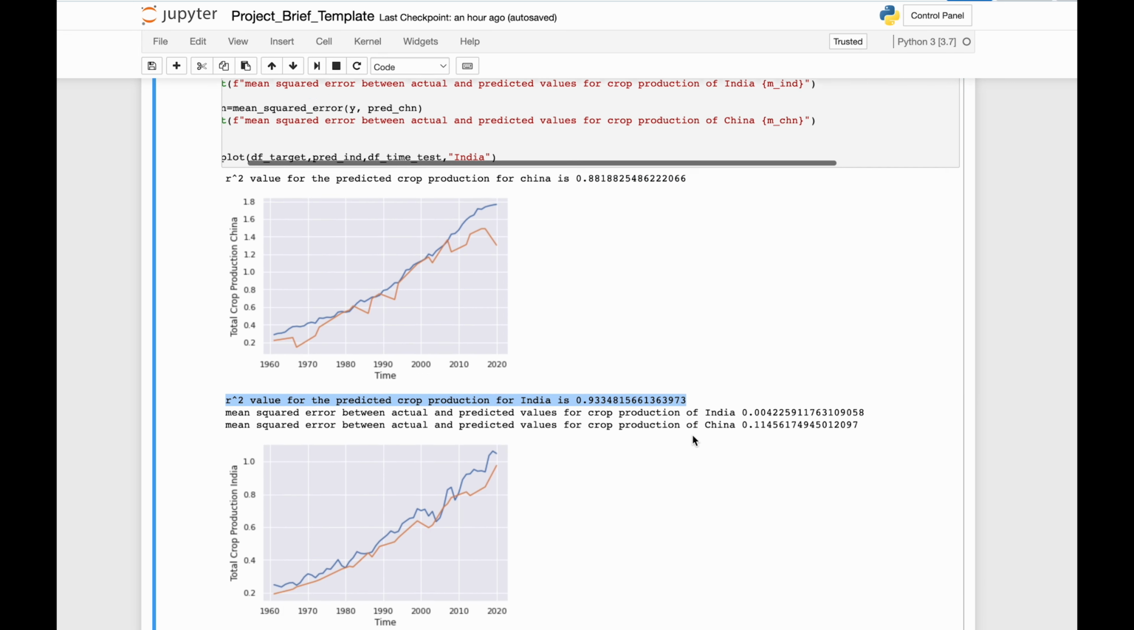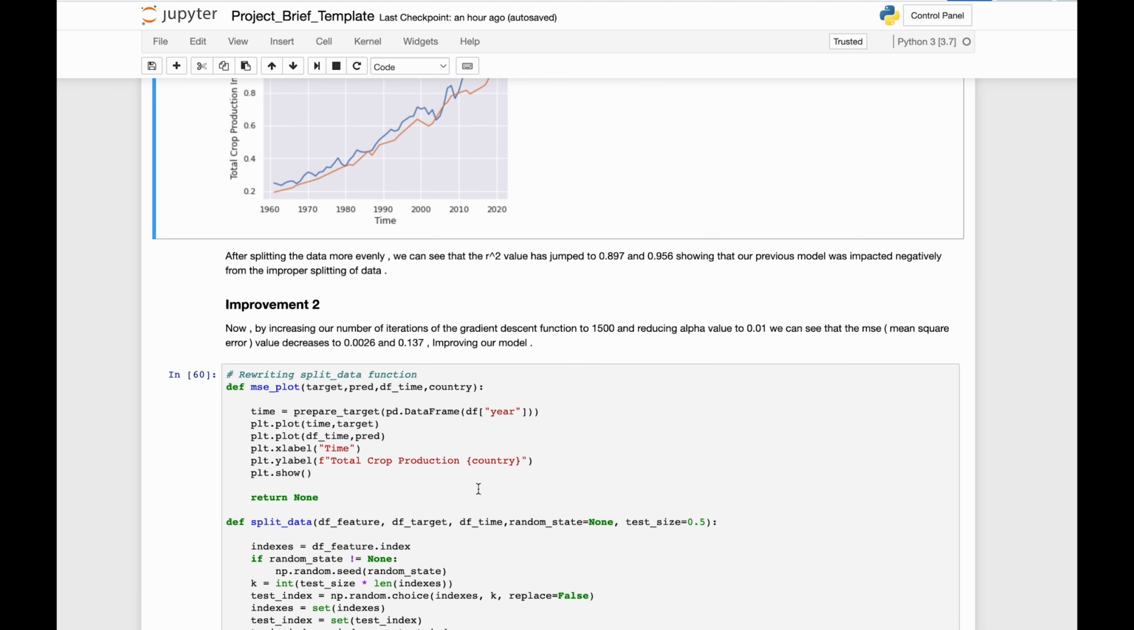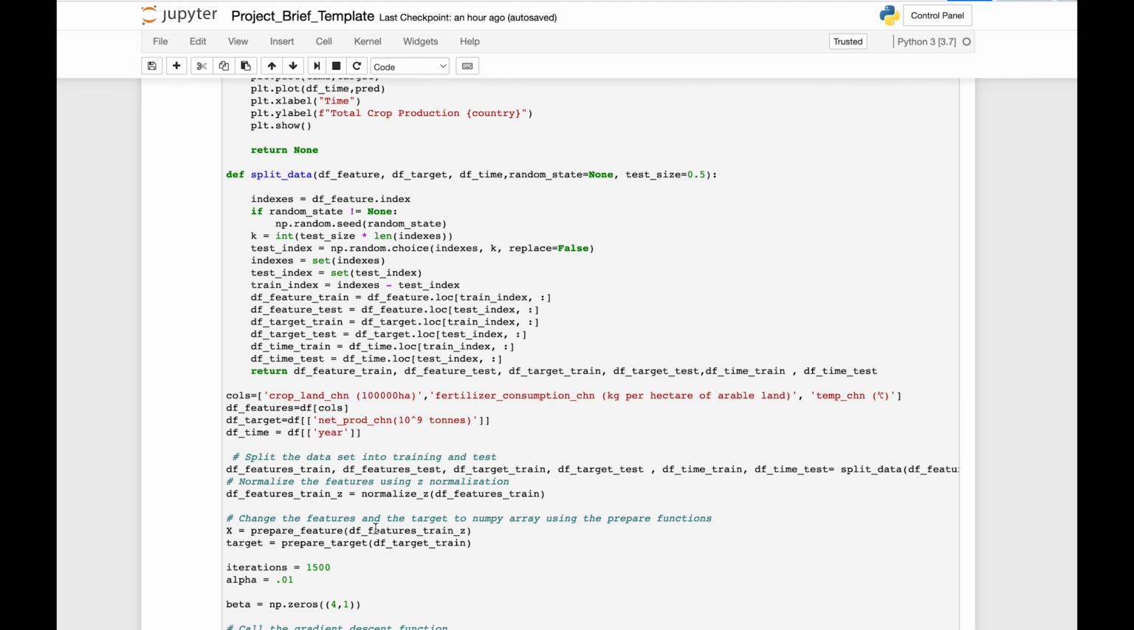Improvement 2. To further improve the model's performance, we can change the alpha value to 0.01 and increase the number of iterations to 1500. Cut.